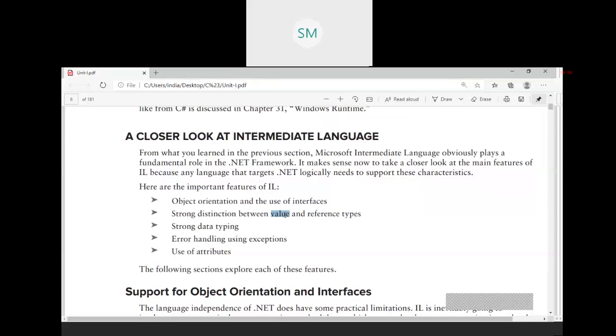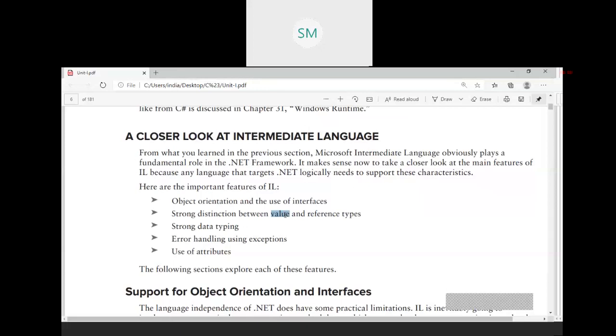Heap is also a memory, stack is also a memory, but you should know how stack works and how heap works in data structure. If not, go through it. Value type gets stored in stack, whereas the reference type gets stored in the heap.